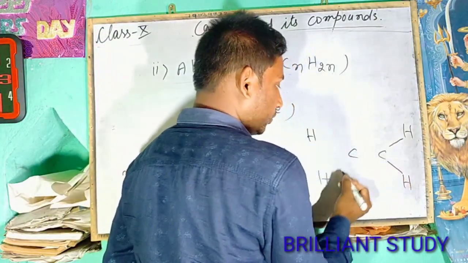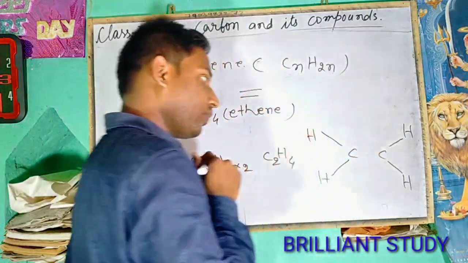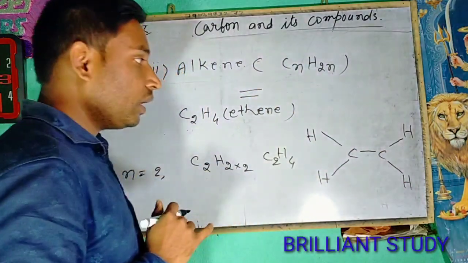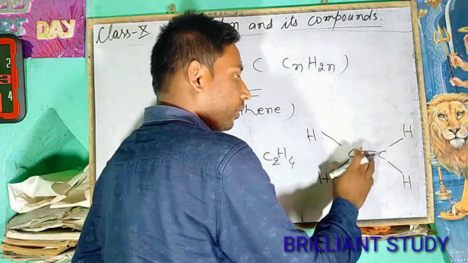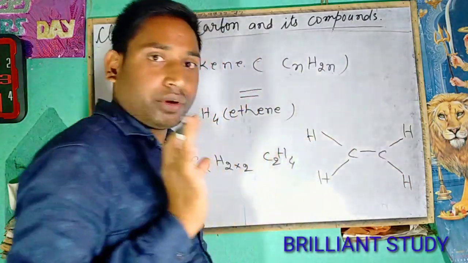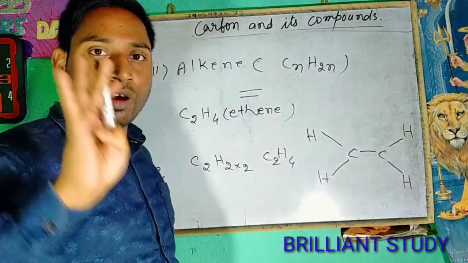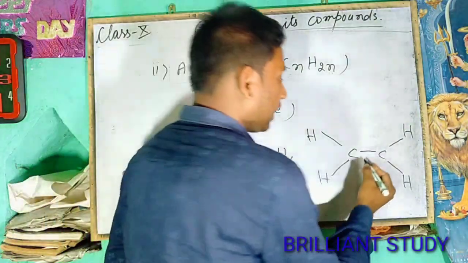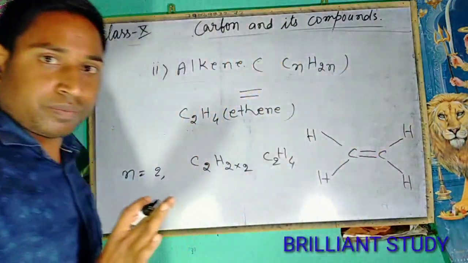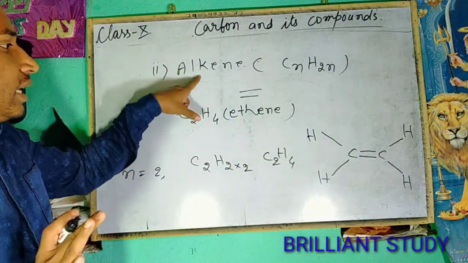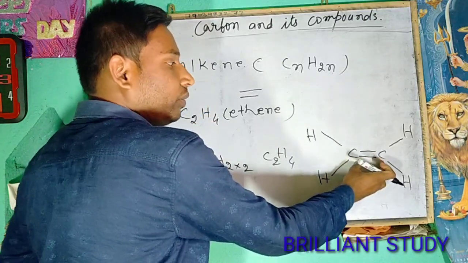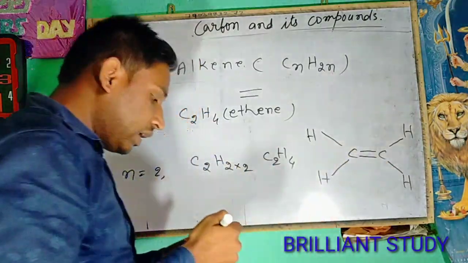Here is a single covalent bond, here also. The number of covalent bonds around each carbon atom will be 1, 2, 3. But we know that carbon has 4 covalent bonds. So we will write another covalent bond between these two carbon atoms. In this way, in the alkene, there is one double bond between two carbon atoms.